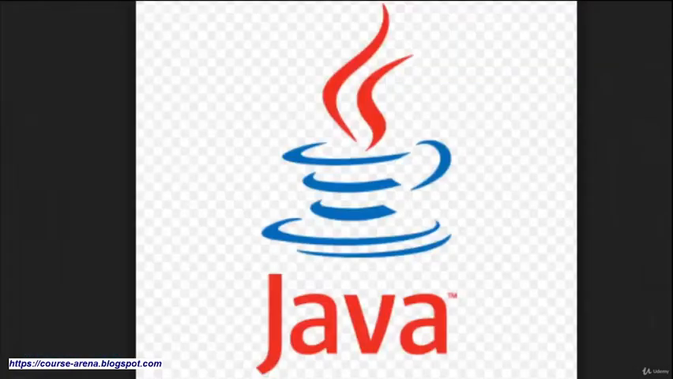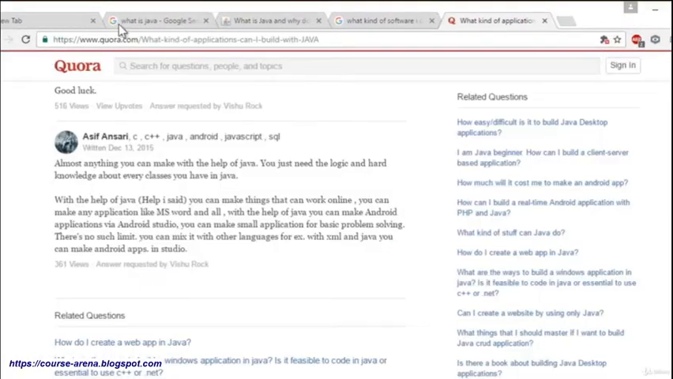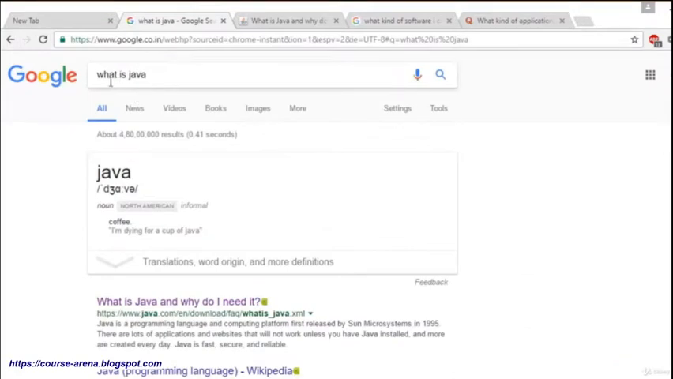Why do we need to learn Java? As you can see, the logo in front of you is just a cup of coffee, which is hot, and everyone likes Java. That's a cup of coffee. So let me close this image and jump back and ask the question to Google, because I have not created Java, so take the help of Google.